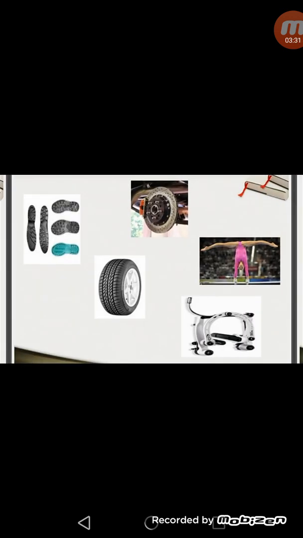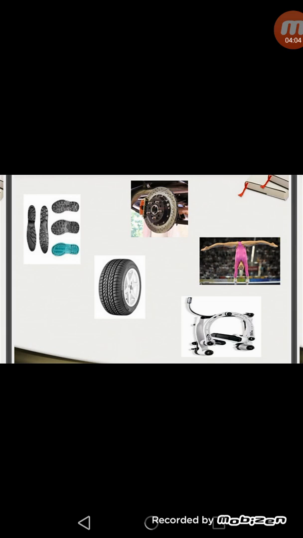Here are shown different diagrams which show the increase in roughness. As you can see in the first diagram, the shoe soles have certain grooves due to which their roughness increases and it becomes better to walk on the floor. In the same way, there are grooves present in the tires, and gymnasts also apply some chalk or rough substance on their hands. So by adopting these different methods, we can increase the friction.